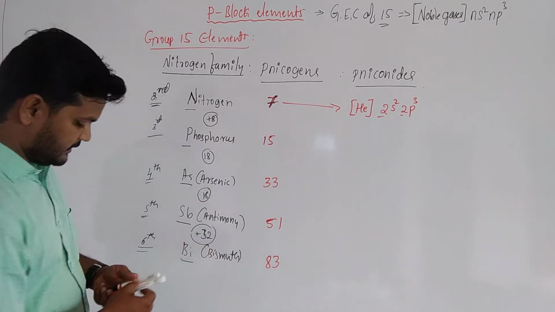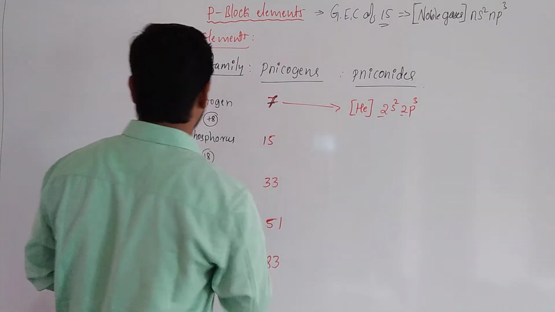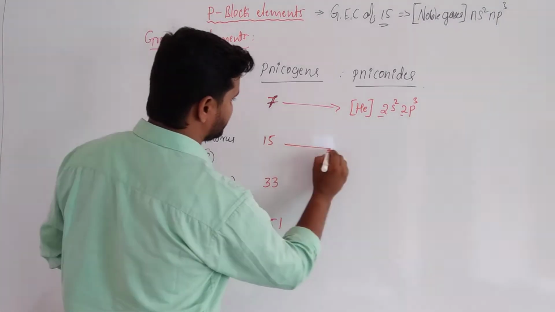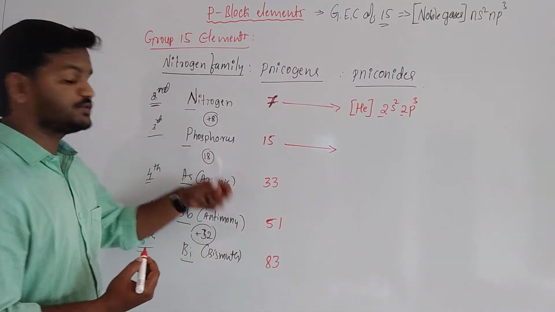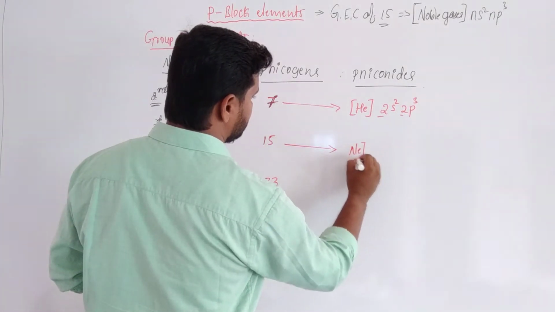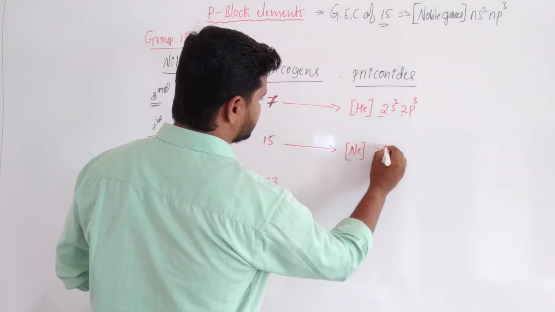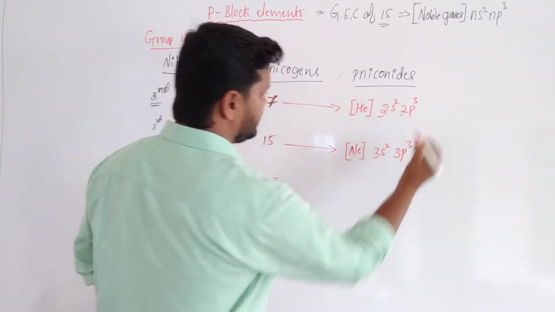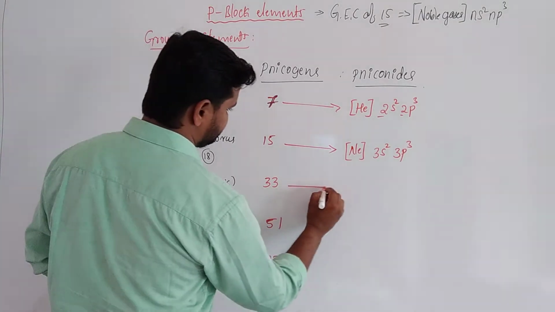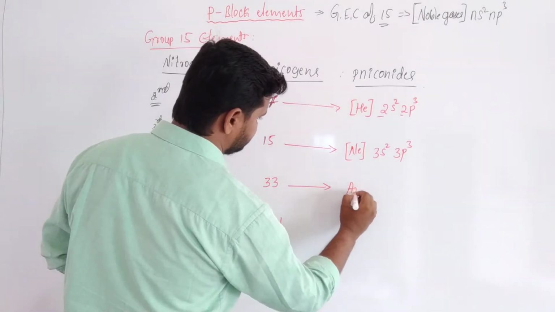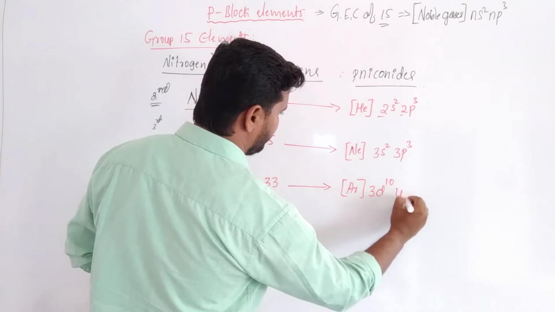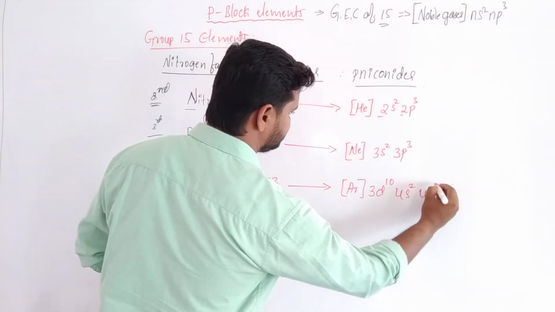Okay, I will write the whole electronic configuration of nitrogen as well as phosphorus, arsenic, antimony, and bismuth. Phosphorus electronic configuration: neon 3s2 3p3. Next, arsenic: argon 3d10 4s2 4p3.